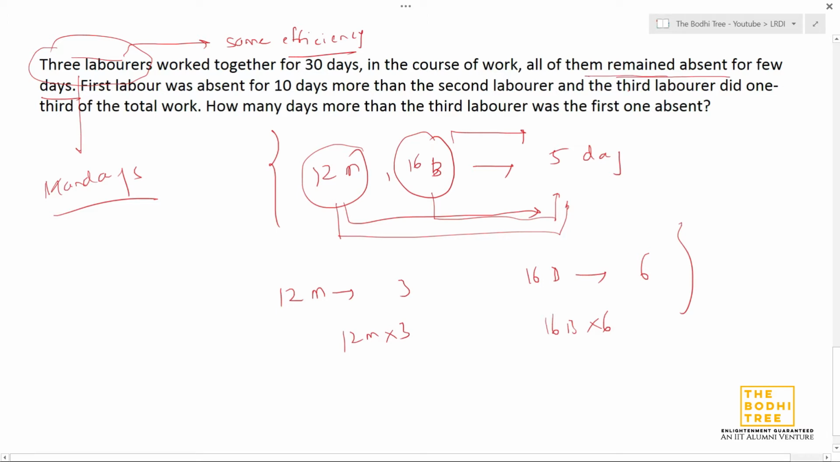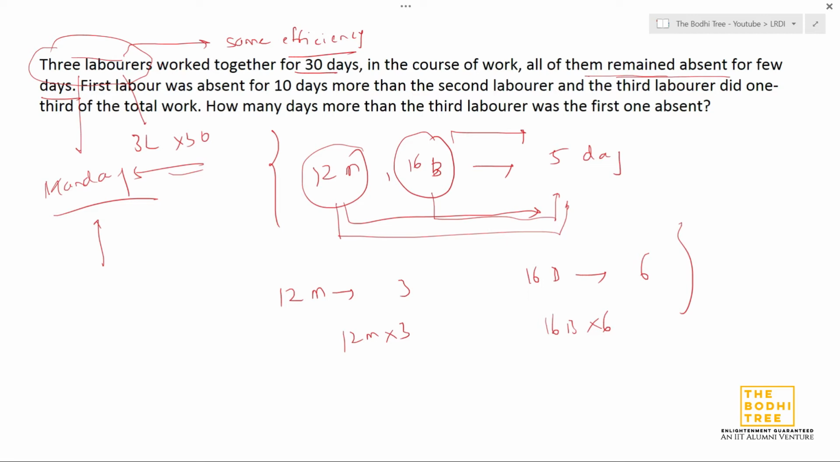So be alert, right? We can 100% use this man days method, but we can't directly say three laborers, they have worked together for 30 days, so 3 into 30. No, we can't do that. The reason being, each one of them is being absent for a few days. That means each one of them is working for a different number of days, right? So we can't directly use man days method. Of course we can use this man days method if we know X person is working for how many days, the Y person is working for how many days, the Z person, the third laborer, is working for how many days. Then we can definitely use this man days method.